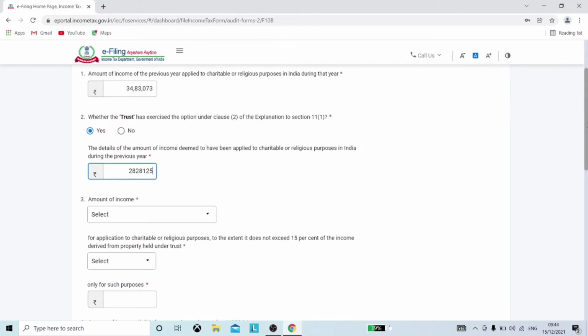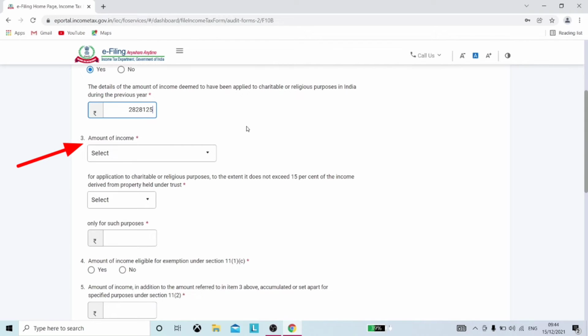Now comes the third point. The amount of balance 15% which is statutorily allowed to be accumulated needs to be filled here.